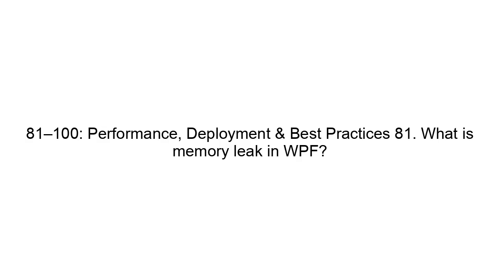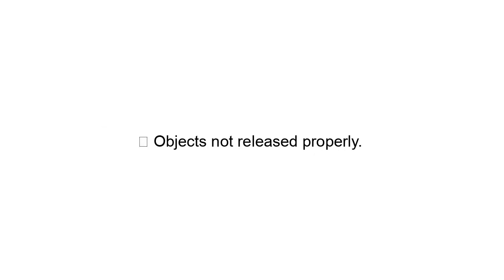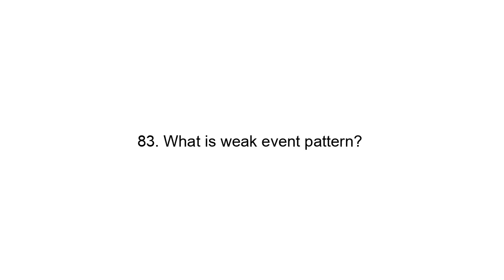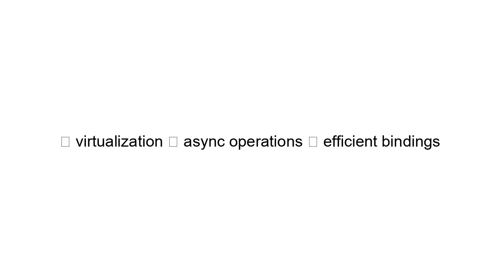81 to 100. Performance, deployment, and best practices. 81. What is a memory leak in WPF? Objects not released properly. 82. Common memory leak causes. Event subscriptions, static references. 83. What is the weak event pattern? Prevents event-related leaks. 84. What is performance optimization? Virtualization, async operations, efficient bindings.